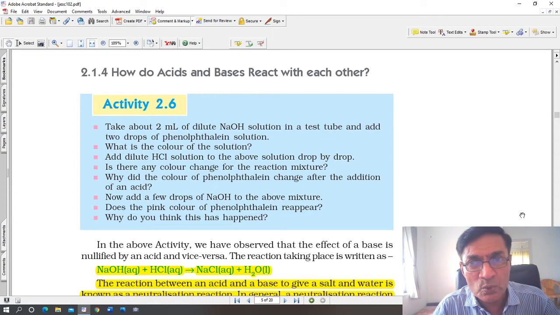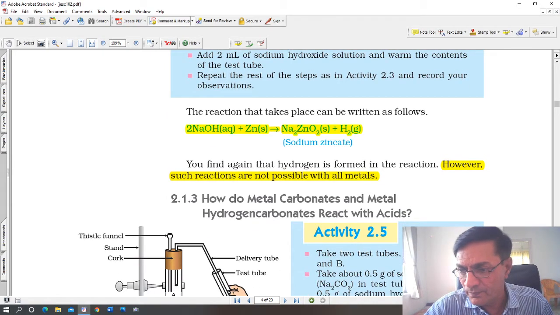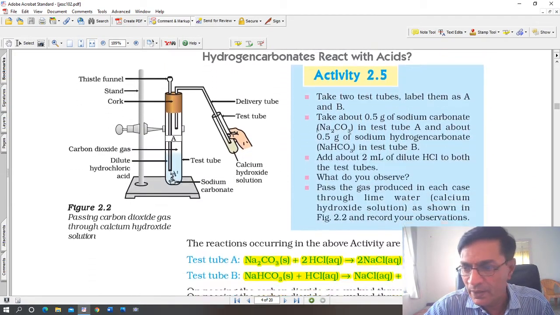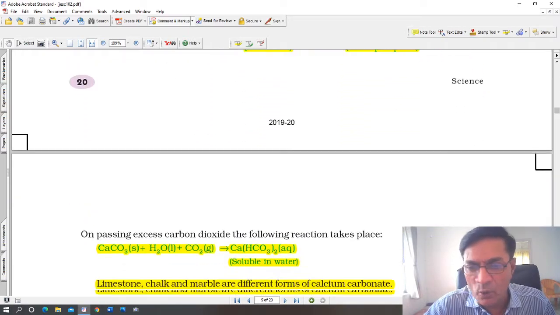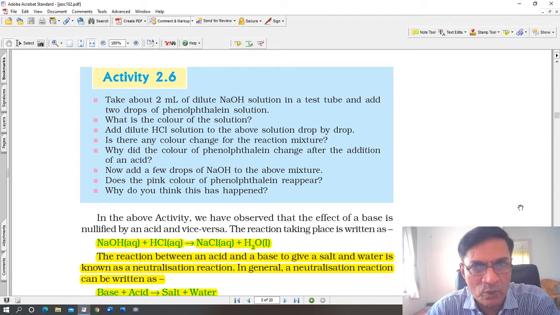These two ions neutralize each other. That means an acid and a base neutralize each other to form salt and water. Such a reaction is called a neutralization reaction. So a neutralization reaction is a reaction in which an acid reacts with a base to form salt and water. Now we are going to study that part. So what is neutralization? Neutralization is a reaction in which an acid reacts with a base to form salt and water.